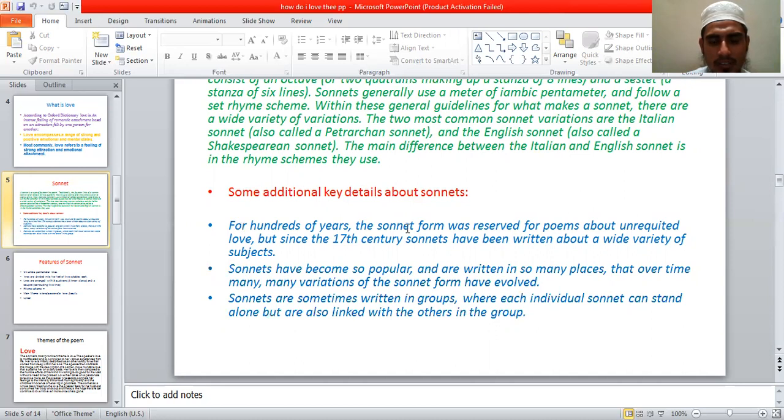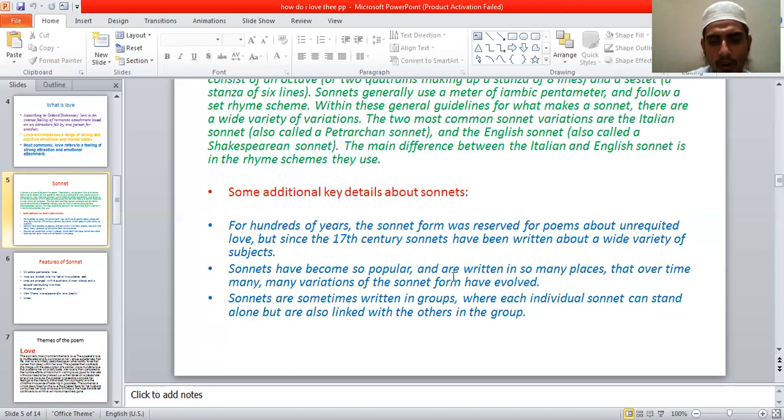For hundreds of years, the sonnet form was reserved for poems about unrequited love. This is the theme. The main theme of the sonnet was love for hundreds of years. Whenever poets wrote sonnets, they were based on love. The main theme of the sonnet is love or beauty or things like this.